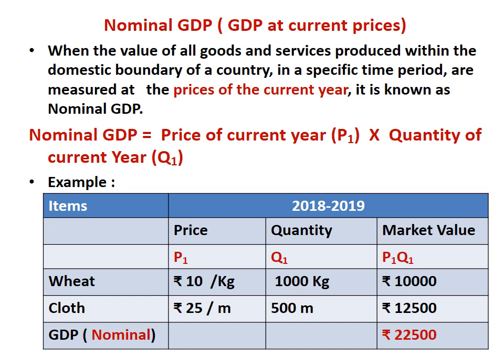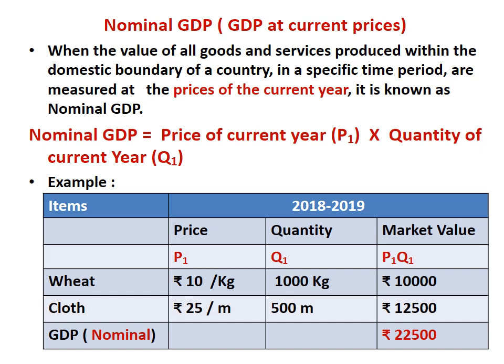So the formula for nominal GDP is the price of the current year, that is P1, into the quantity of the current year, Q1. Here I've given an example. Suppose there is an economy where only two products are produced, wheat and cloth. In the year 2018-19 the price of wheat was rupees 10 per kg and the quantity produced was 1000 kg. So the total value of produce in that year was 10,000 rupees.